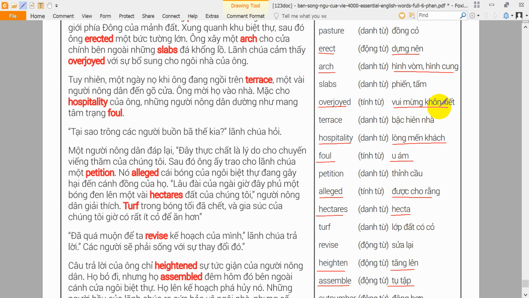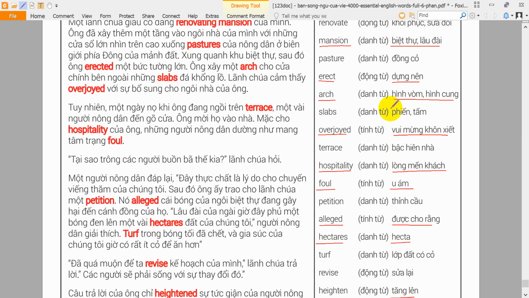Pasture. A pasture is an area of land covered with grass for animals to use as food. The sheep were taken to a pasture where there was more grass. Petition. A petition is a written request asking an authority to do something. The citizens all signed a petition asking the mayor to repair the sidewalks.